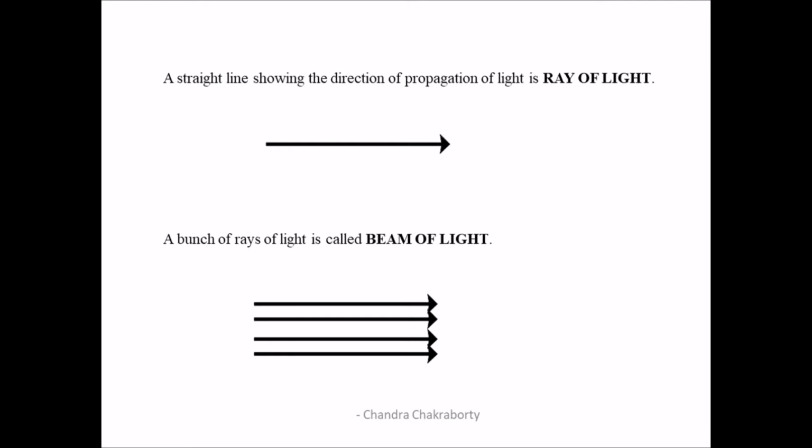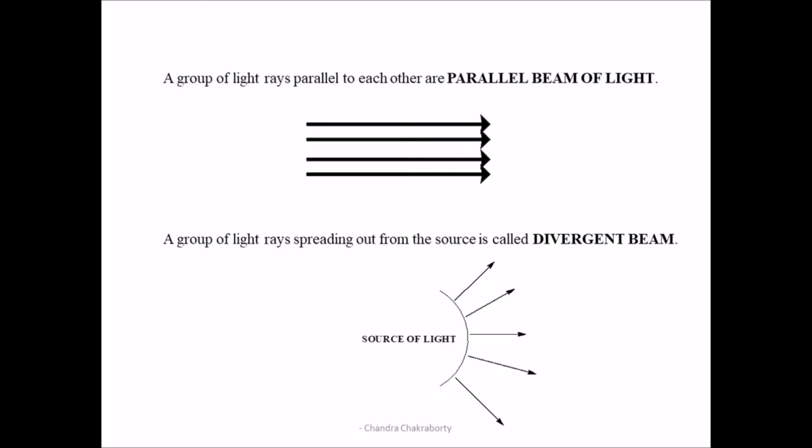The first one is ray of light. A straight line that represents the direction of propagation of light is called a ray of light. When such rays of light accumulate and form a bunch, that bunch of rays of light is called a beam of light. A group of light rays that are parallel to each other is called a parallel beam of light.